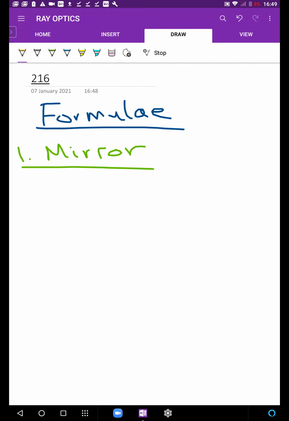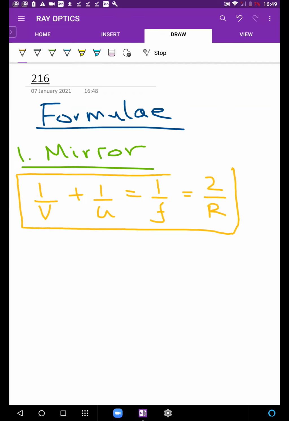Just the important stuff. Mirror formula. What we need to remember is that here of course there will be a plus sign. And along with the mirror formula, also remember the value of f here. How much is f? 1/f is 2/r. That suddenly takes care of everything. Yes, and then what else did we have in this? Height. That was the next important thing in the mirror case. So there was one formula, then there is a formula for height.